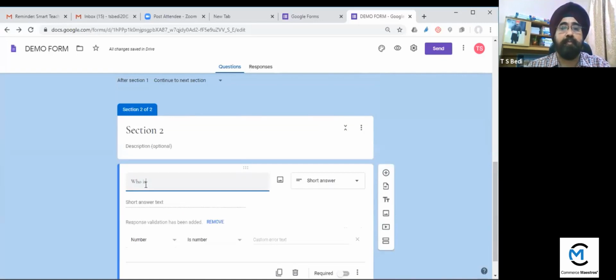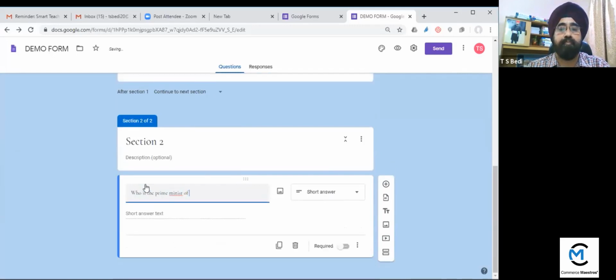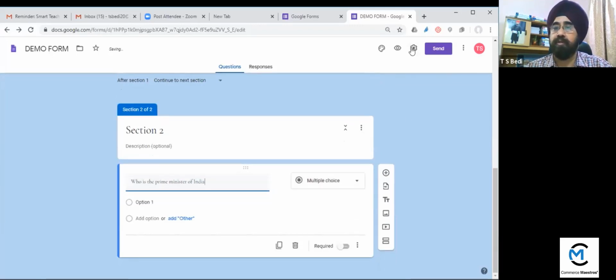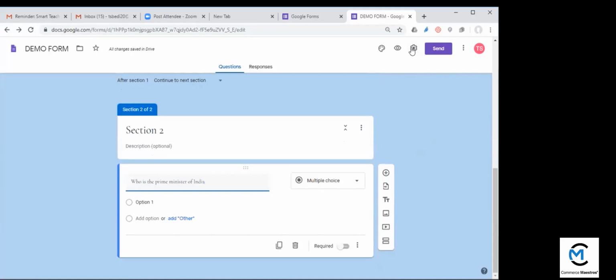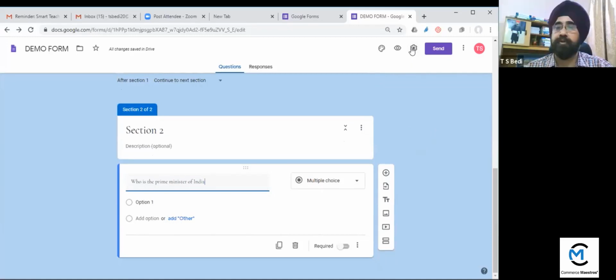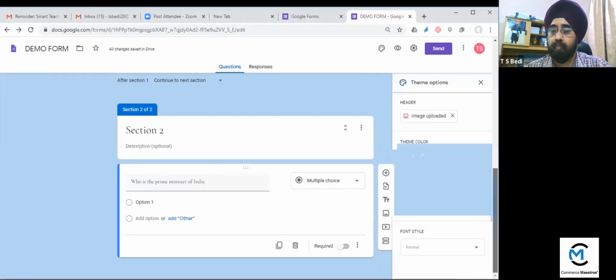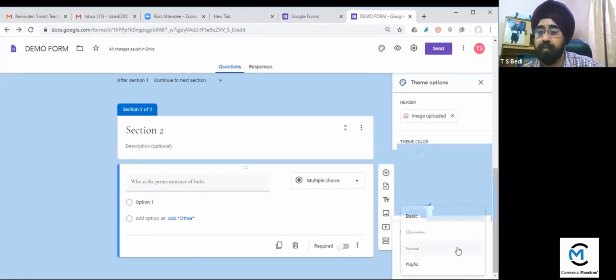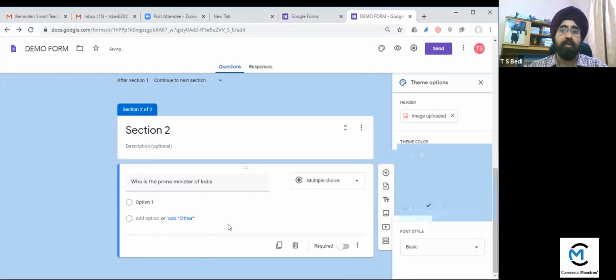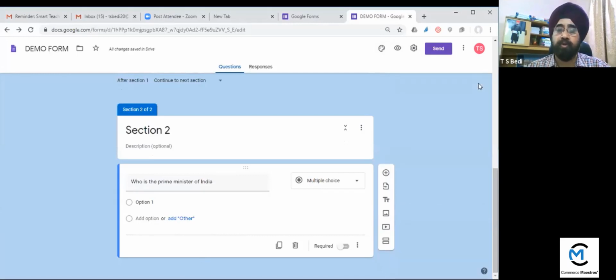Who is... like this. Let me change the font. I'm taking this. So I've changed the font to the basic. So who is the Prime Minister of India? So I can select the multiple choice.